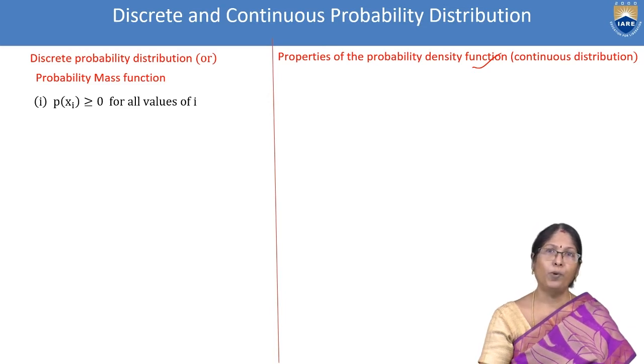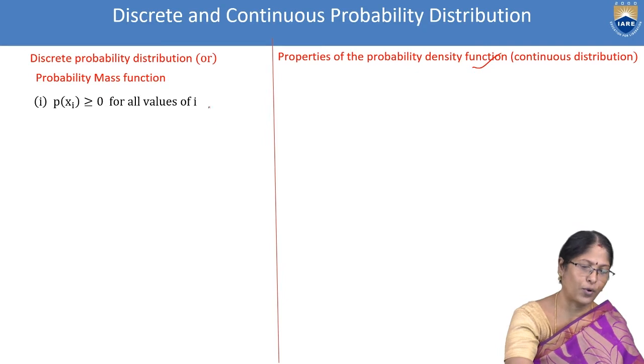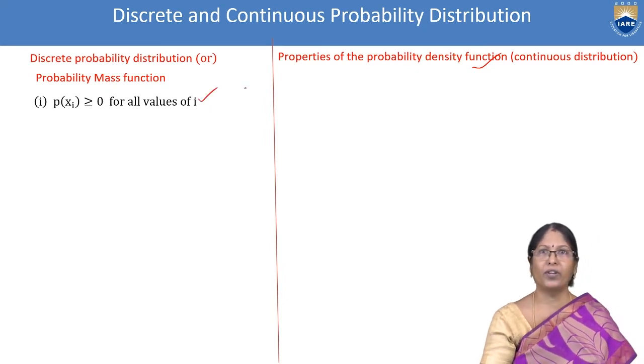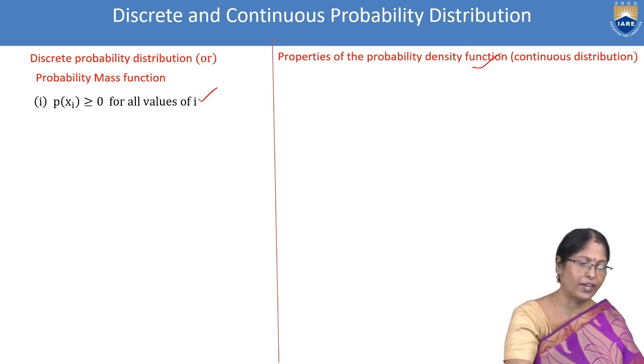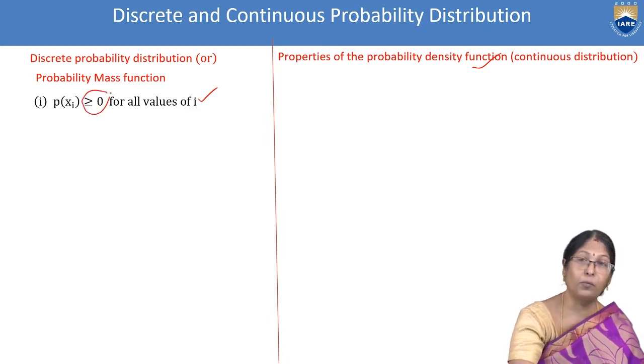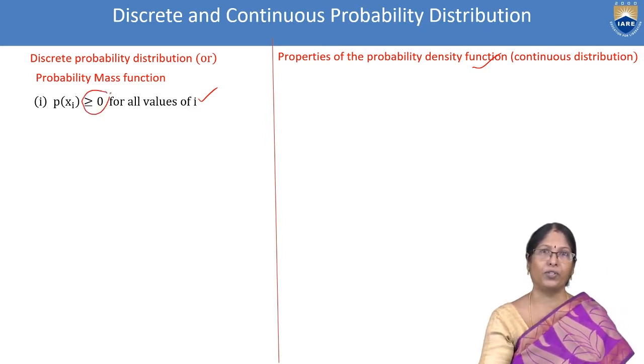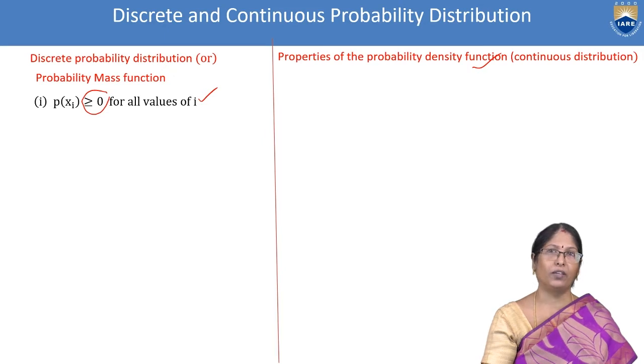If probability of xi, that means for all i is going to take the value from 1 onwards to n, then probability of x1, x2 up to probability of xn, it's nothing but 0 or positive. So the probability is always positive.